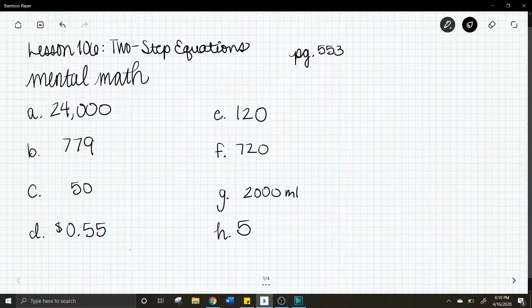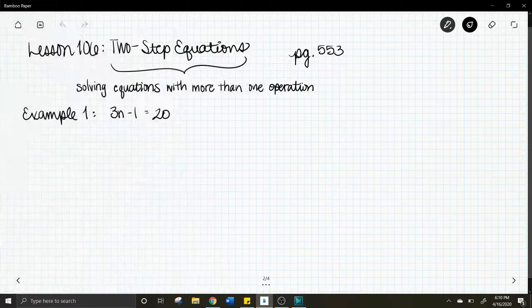Great job. So like I said, today we're starting with two-step equations, and I love two-step equations or multi-step equations because really this is when you start getting into algebra. And I know you're thinking you're only in 6th grade. Don't think like that. You guys are smart and you've been doing algebra already. So now you're just going to do a little bit more.